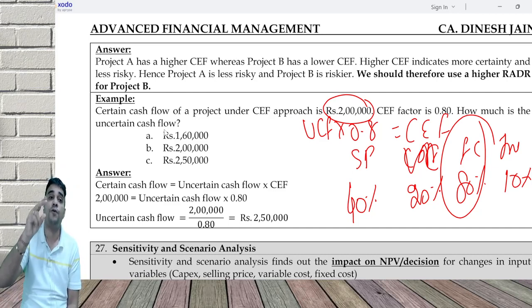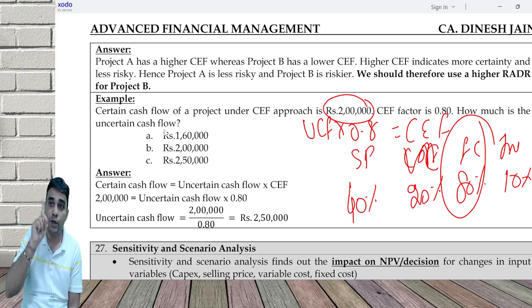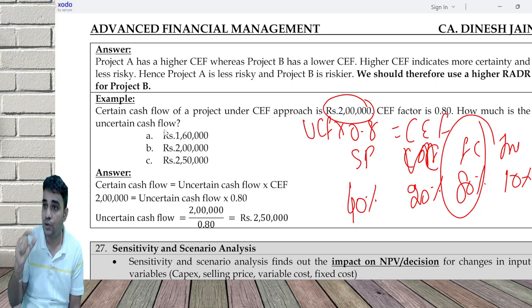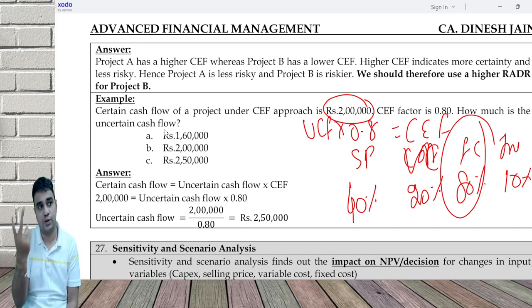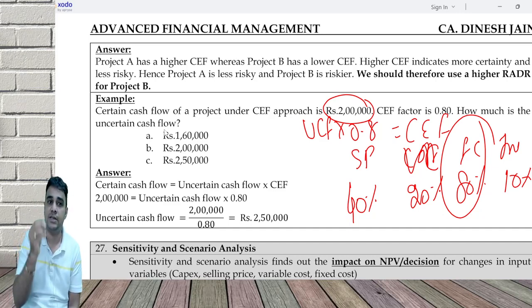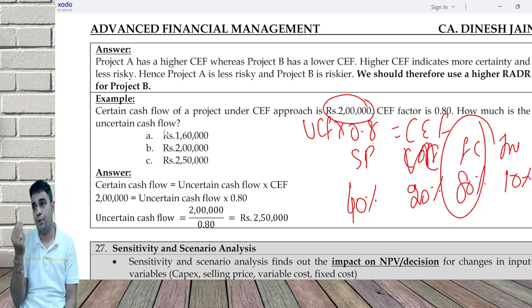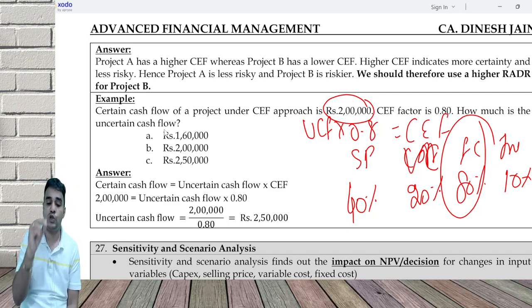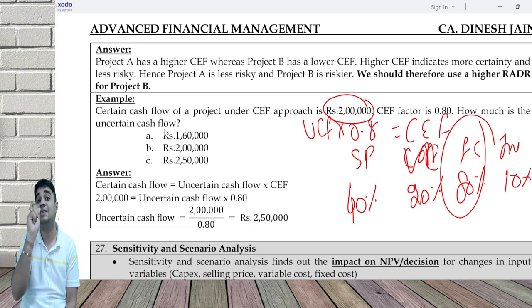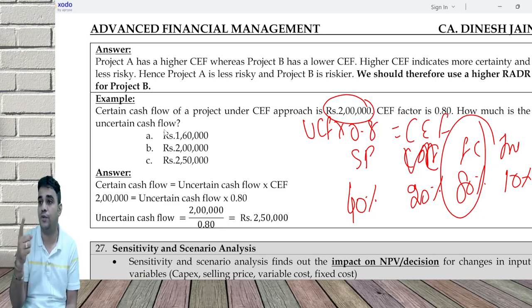So if you are following approach 1, you need to find which has the maximum fall in NPV. Approach 2, which has the lowest cushion. If you have the lowest cushion, that's a problem. Both approaches can be done. Sometimes ICA will say approach 1, sometimes they'll say approach 2. Approach 1 is easy to do, that is, change the factor and find the impact on NPV. Approach 2 is you need to find when will it result in zero NPV. Some reverse working you have to do.